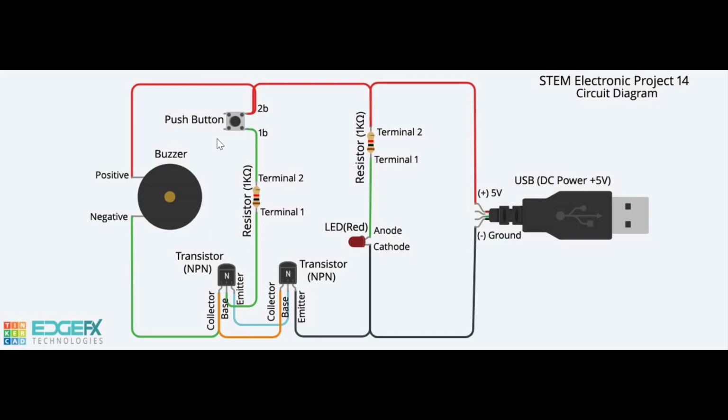Path 3 is then completed with the flow of current positive 5-volt terminal of the USB through the buzzer to the collector of the transistor 2, to the emitter E of the transistor 2, to the collector of the transistor 1, to the emitter of the transistor 1, to ground negative. Transistor thus acts as an electronic switch and the buzzer sounds.